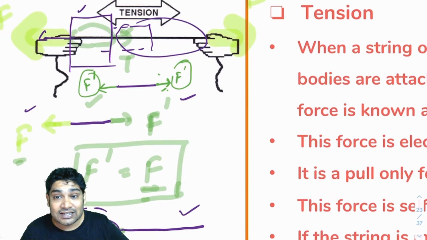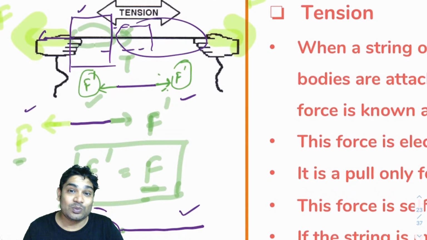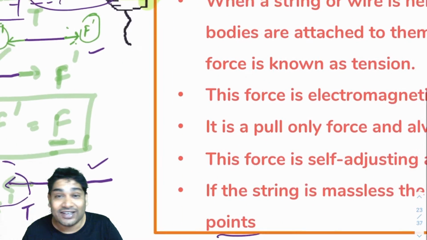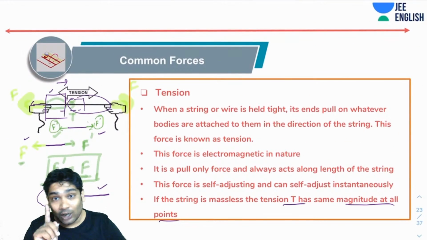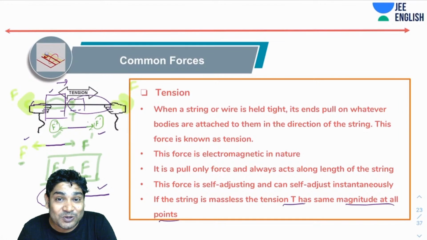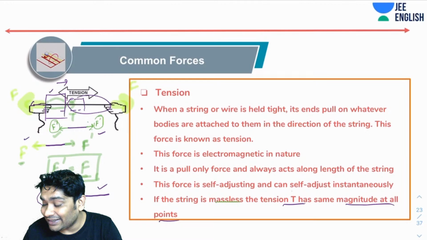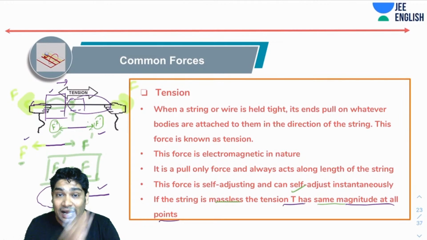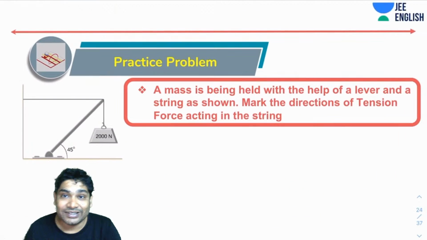If the string is massless, then what happens? If you apply F equals ma, m is zero, so F always has to be zero. That is why the tension force always has to be uniform in case of a massless string. Now all your ideal strings are usually supposed to be massless. So please remember, if somebody has told you your string is ideal, then you will use this fact that in case of massless strings, the tension has the same magnitude at any point of the string. Alright, so I hope everybody followed this.